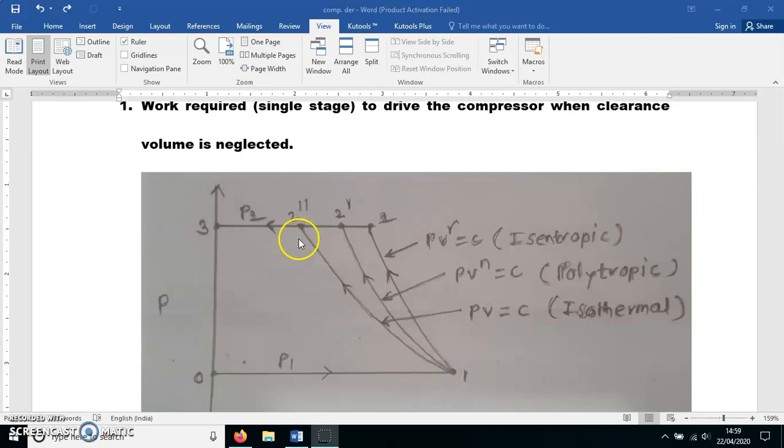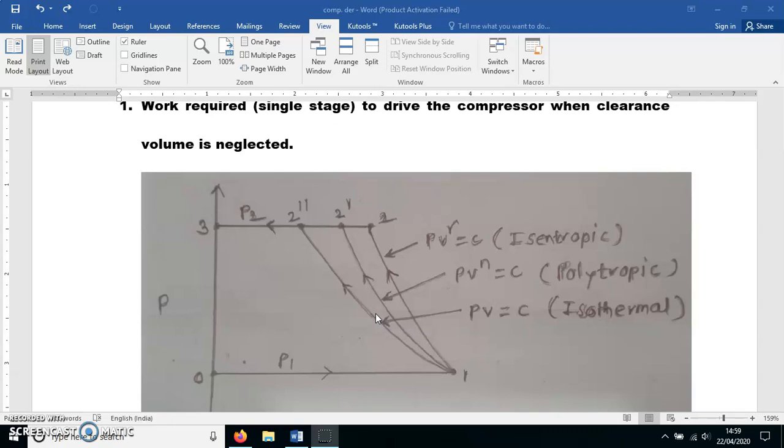Why? Because the area behind the isothermal curve is the minimum out of these three cases. Why are we considering the area behind the curve? Because the compressor is an open system, and for an open system, the area behind the curve is the work required to drive the compressor. So if the process is by the isothermal way, that is the ideal process of compression. But for that we have to run the compressor very slowly, which is not a practical solution. So isothermal is only an ideal process but not a practical process.